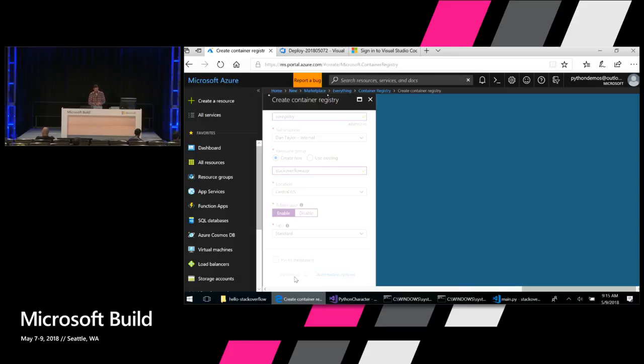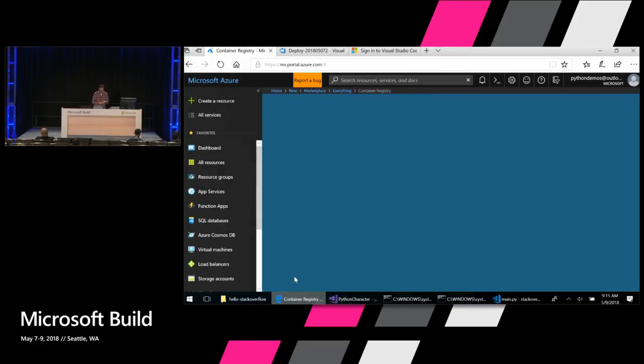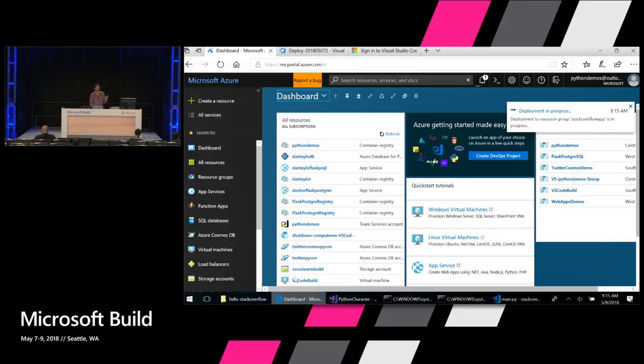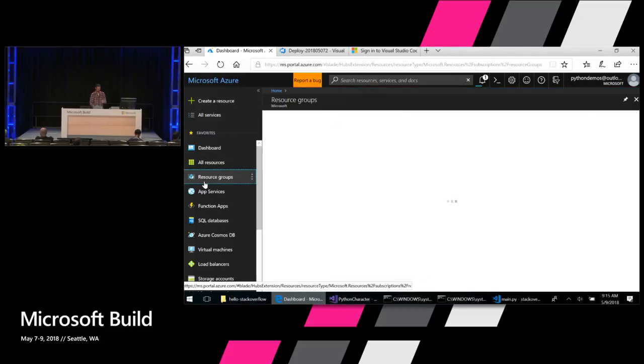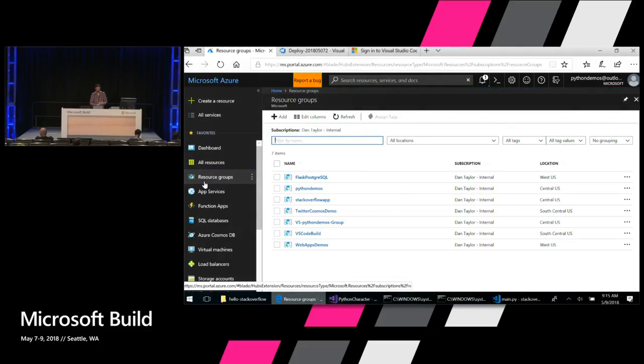That's going to create that registry for me. We'll give that a second to finish. It's creating a resource group that I can then use to deploy the rest of my app to. Handy tip here in the Azure portal: click on resource groups, and then you can see all your different apps that you've created. And there's that Stack Overflow app resource group that we've just created.